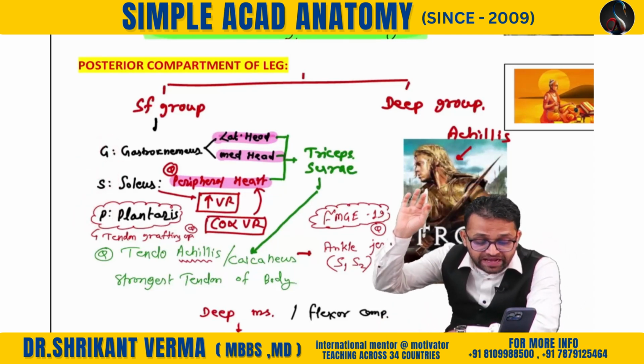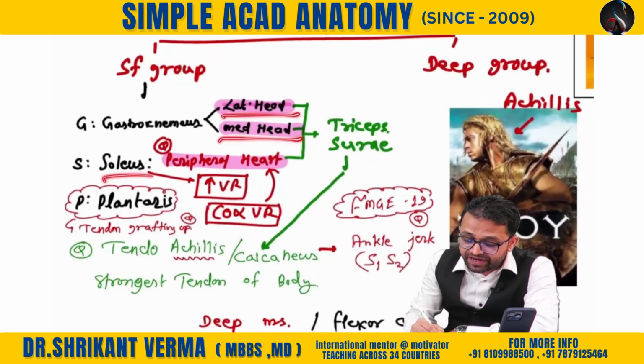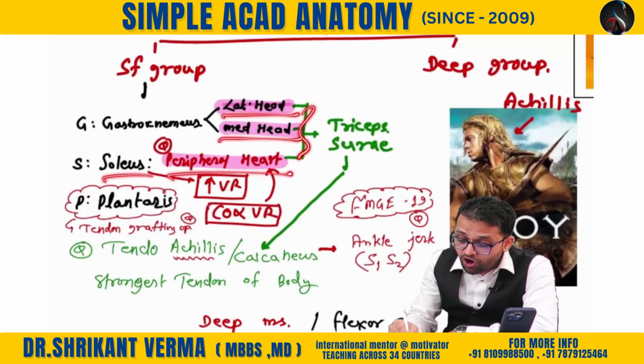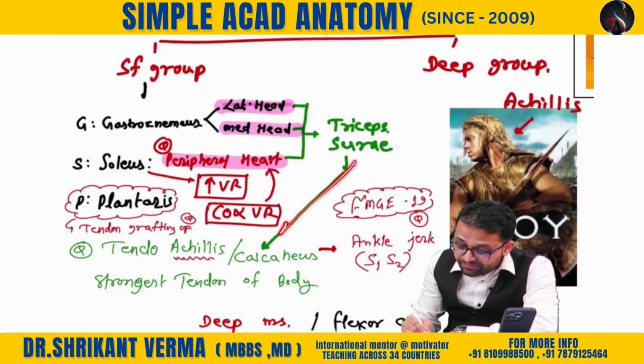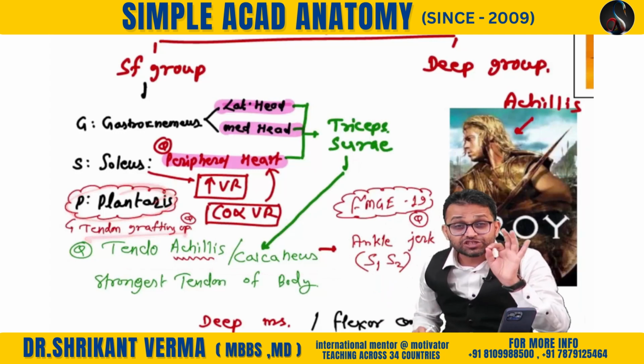Lateral head of the gastrocnemius, where the fabella gets ossified. So gastrocnemius has the lateral head and medial head, and soleus is known as the peripheral head. These all make the triceps surae, and they make the tendo Achilles, which is the strongest tendon of the body. Plantaris was used for tendon grafting operations.